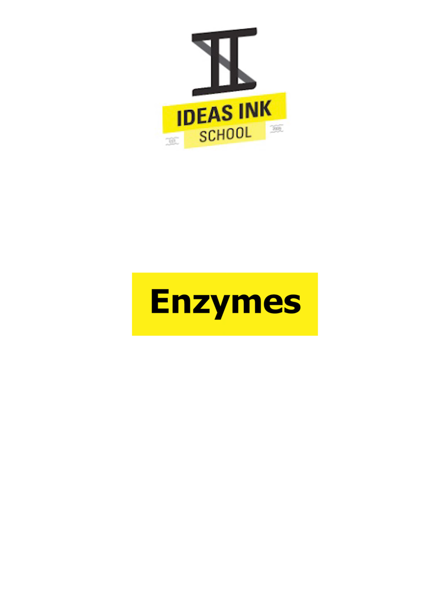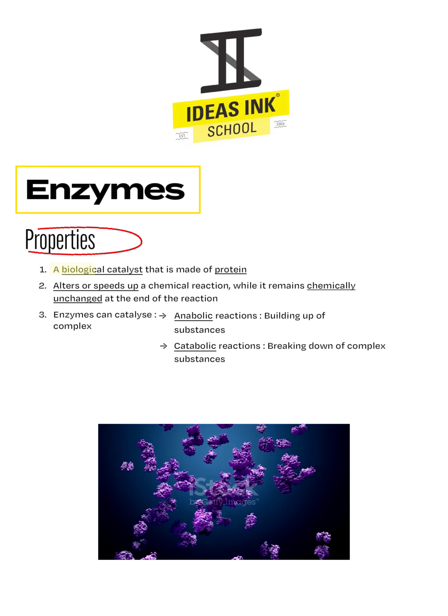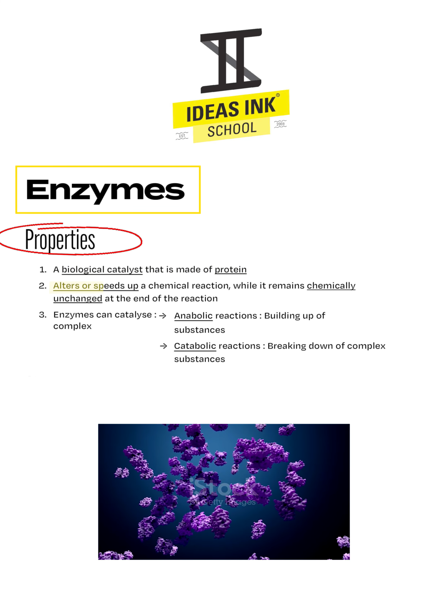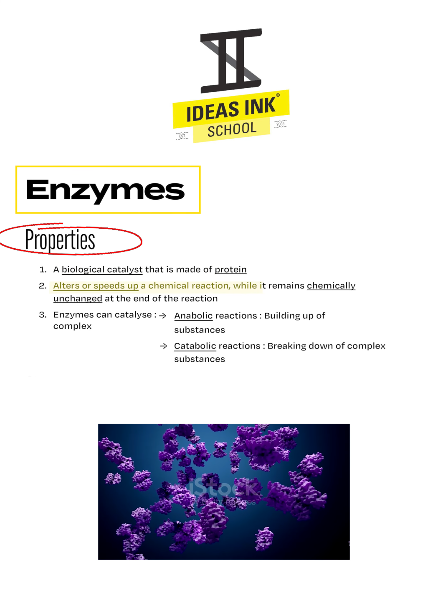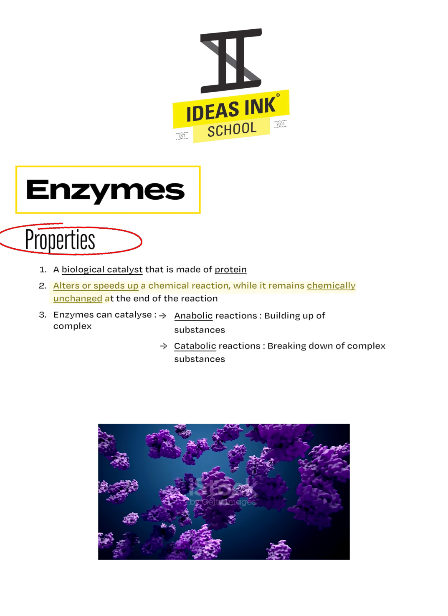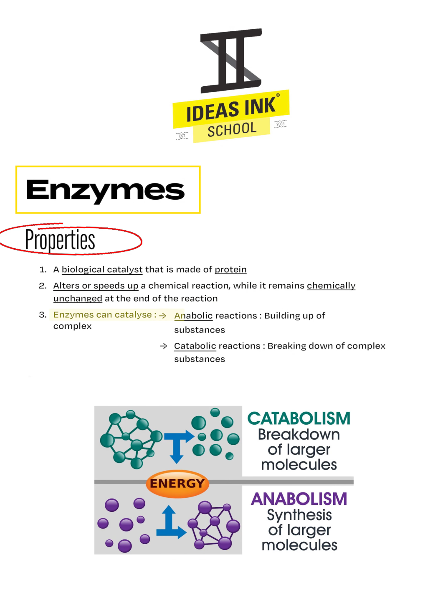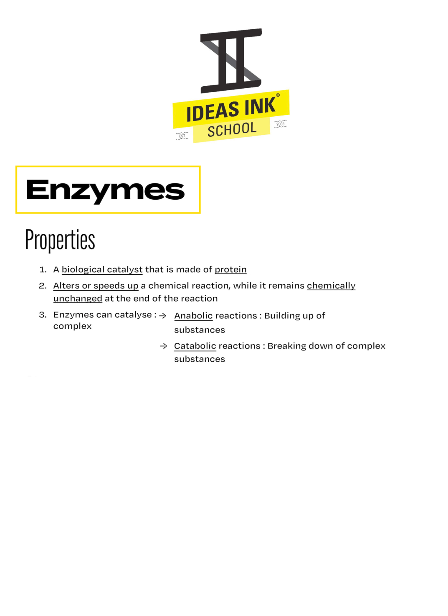We begin by talking about the properties of enzymes. First of all, enzymes are biological catalysts which are made of protein. Secondly, enzymes alter or speed up a chemical reaction and they remain chemically unchanged at the end of the reaction. Lastly, enzymes can catalyze anabolic reactions which facilitate the building up of complex substances. Enzymes can also catalyze catabolic reactions which cause the breakdown of complex substances into simpler ones.